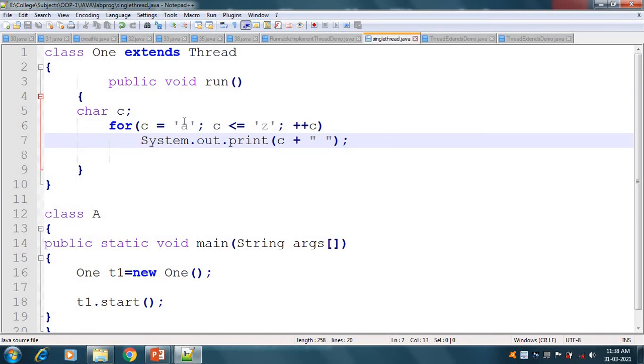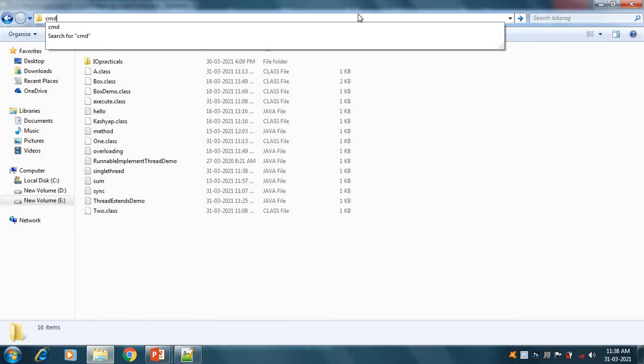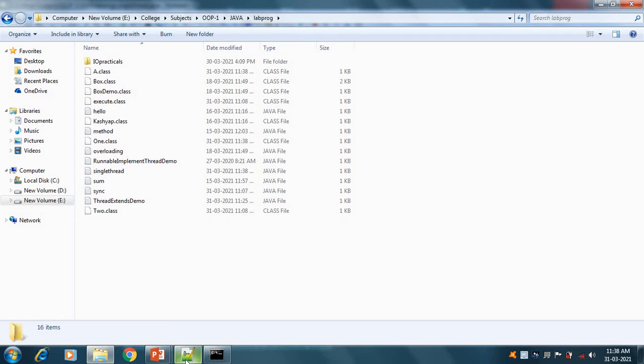C will start from A and end at Z, and it will print the complete alphabet A to Z. So we will check whether it is running or not. For that we will compile it: javac, space, our file name is SingleThread.java. It is successfully compiled.